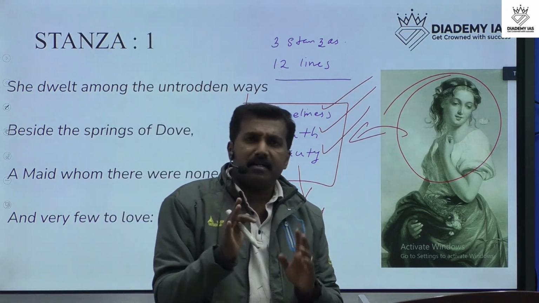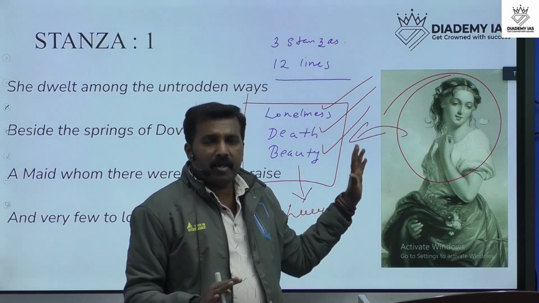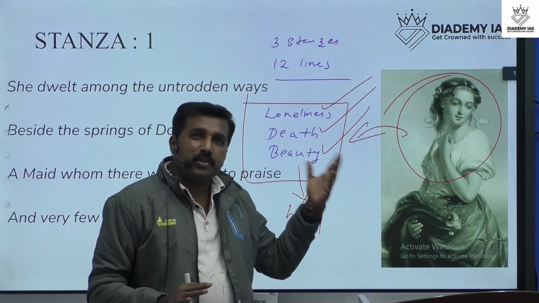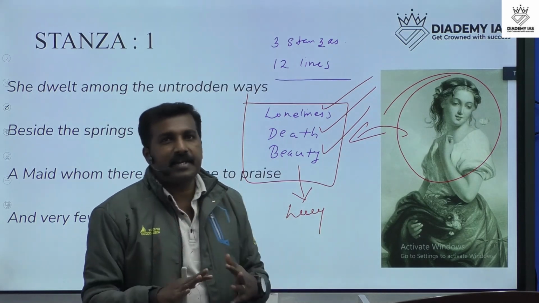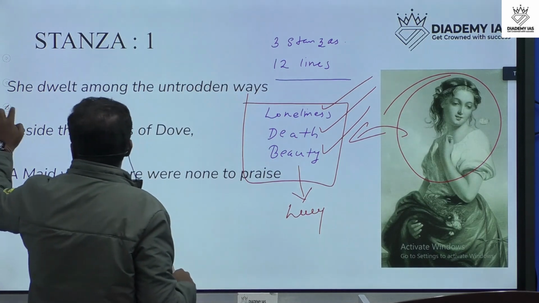So these are the 3 important elements included in this poem. This poem is very short and very easy to read because of the simple language and straightforward presentation. So let's start the poem.